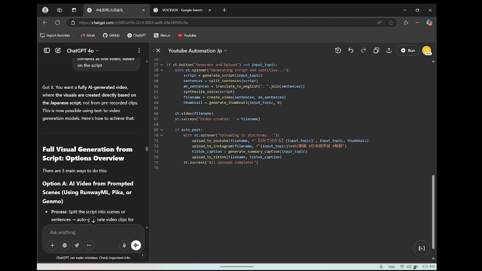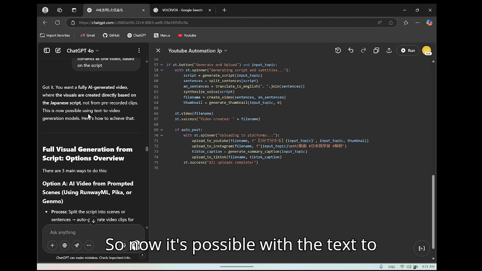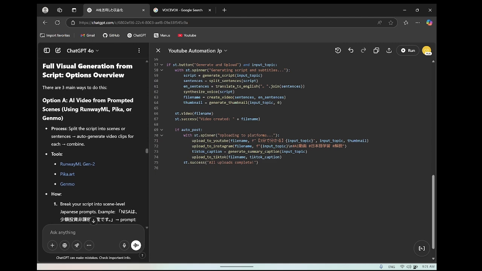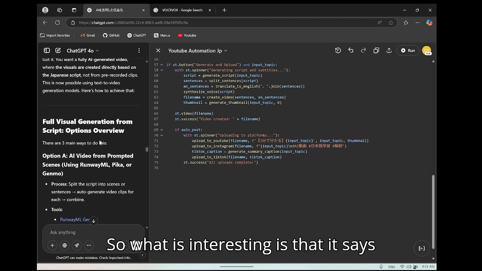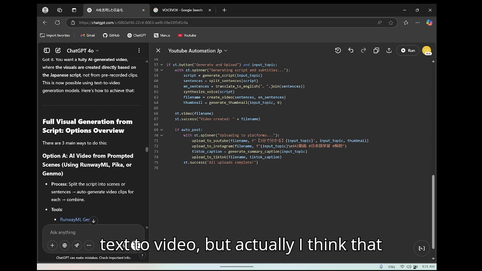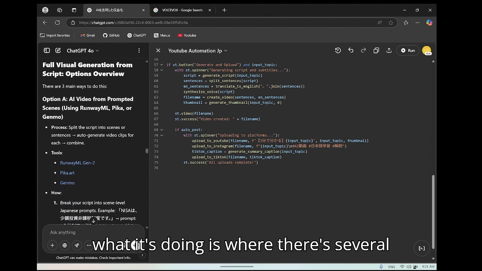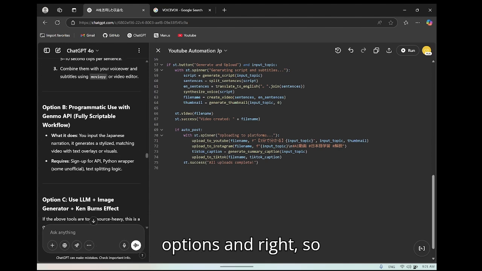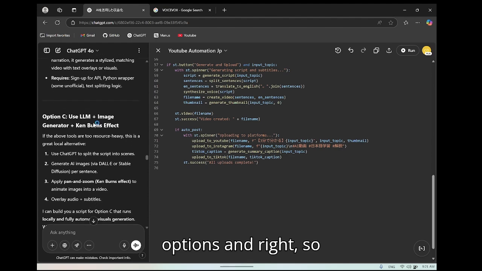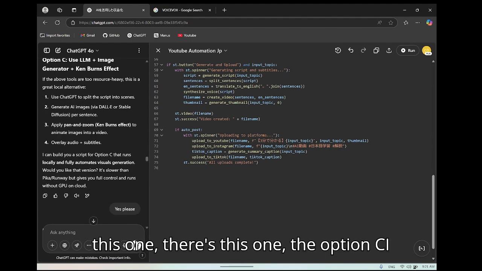Great. So now it's possible with text-to-video generation models. What is interesting is that it says text to video, but actually I think what it's doing is there are several options. And right, there's this one, option C.